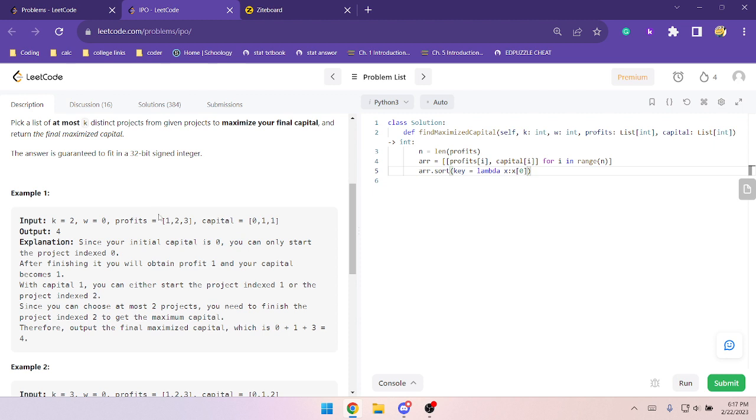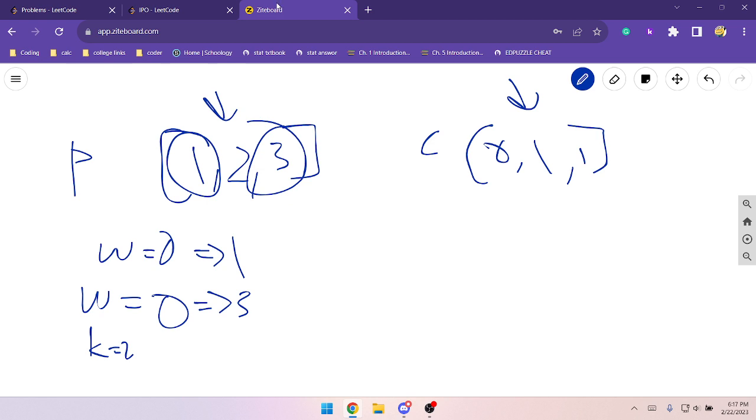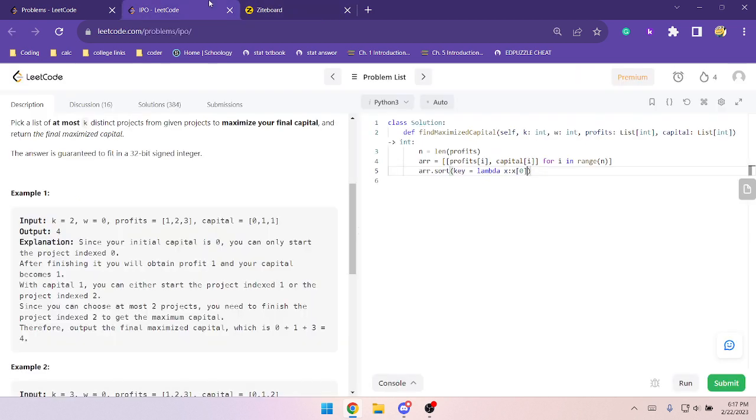Right? How am I going to do this in one pass though? Let me think. Okay, whatever. I'll code the naive solution first, but this syntax will ensure that if it's the same value for the profit, then it'll prioritize the capital.